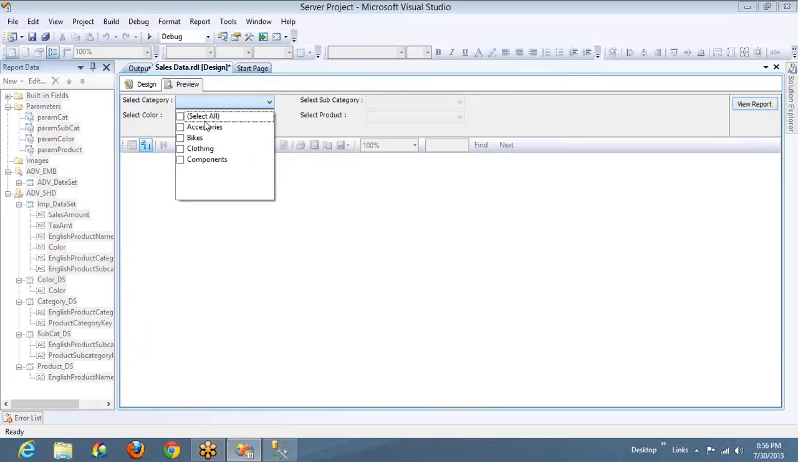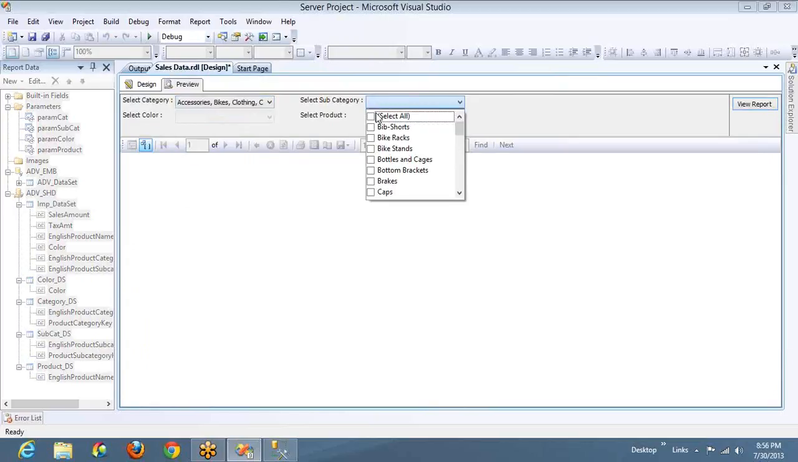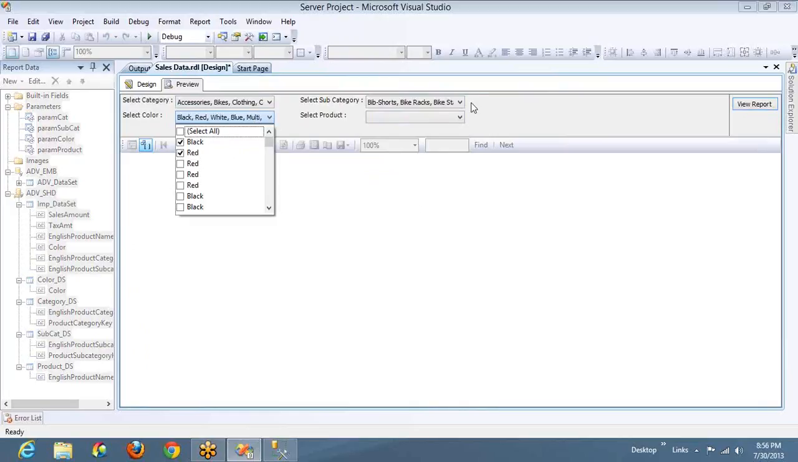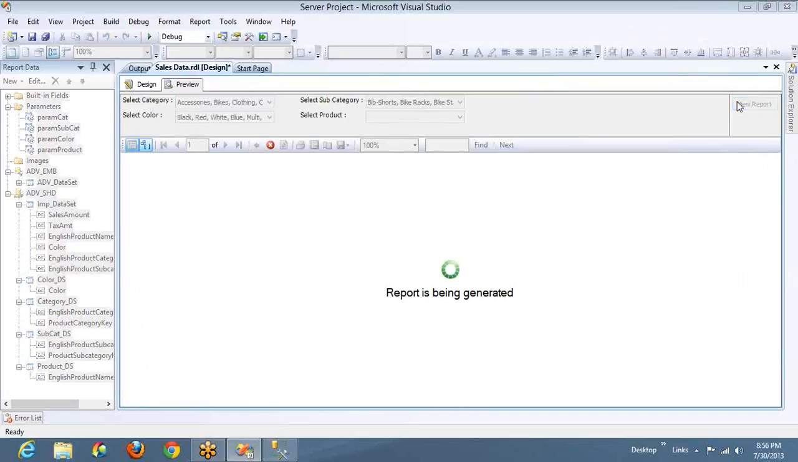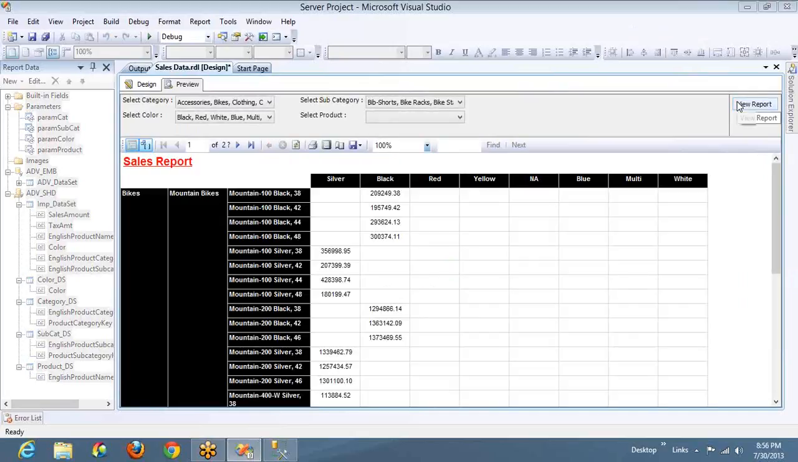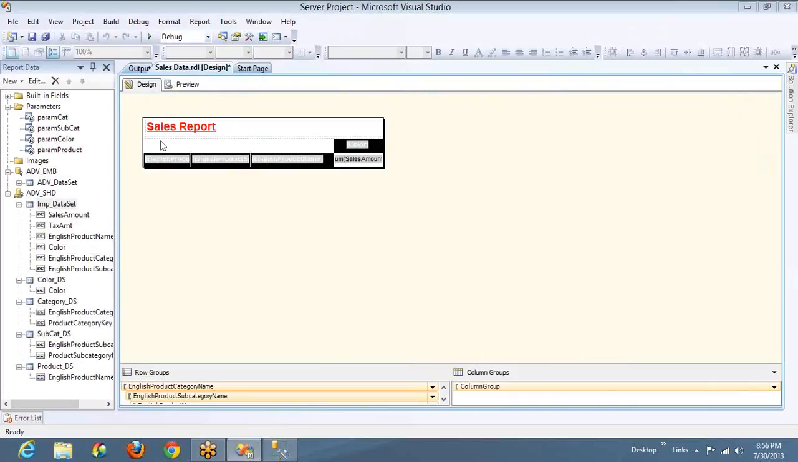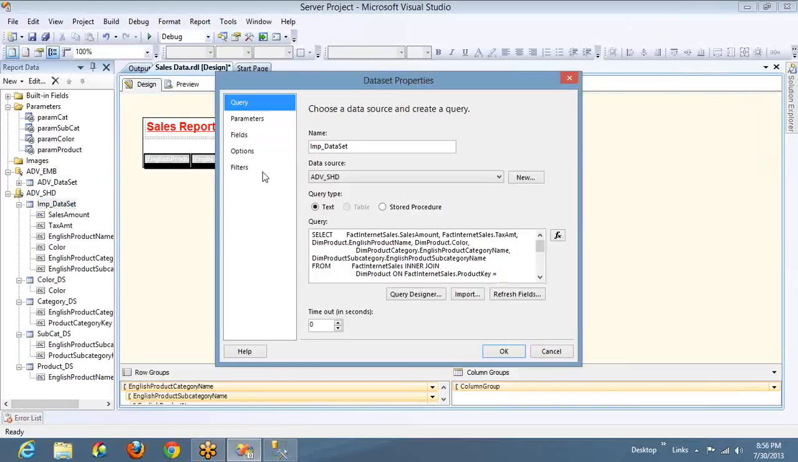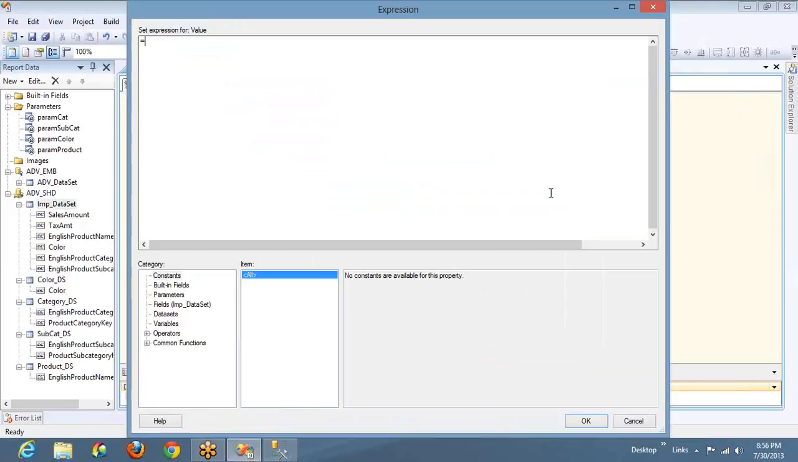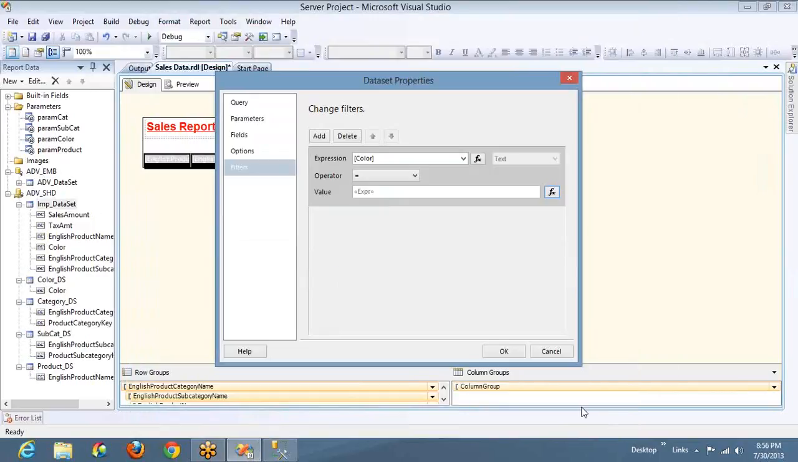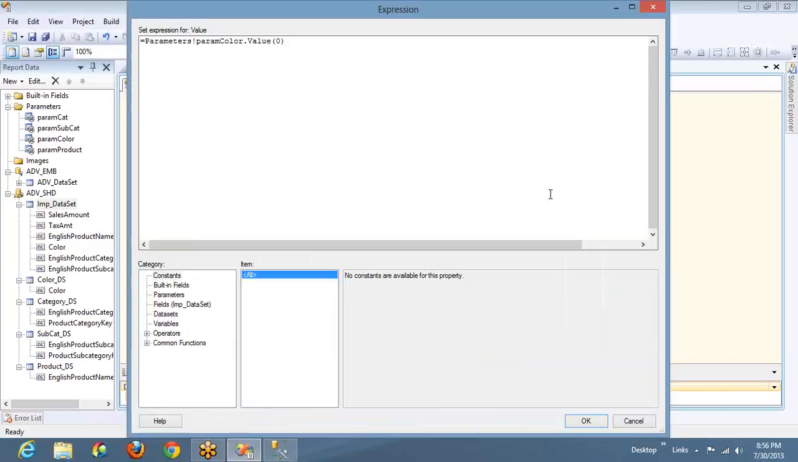I don't have the parameter now. So it will not have any impact based on the color selection. Now what I'm going to do here is, for this particular data set, in filters, I'm adding a filter saying color. I'm just trying this for the first time. And here I'm going for the parameter and selecting the parameter color. Whatever parameter color I'm selecting there, I want to show it here.